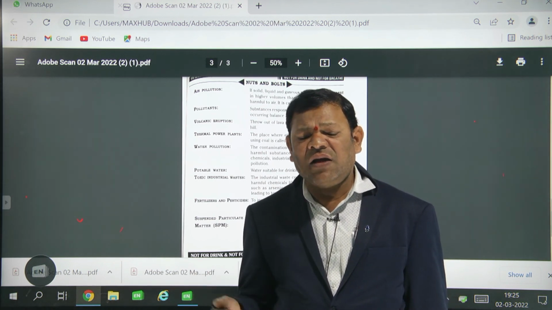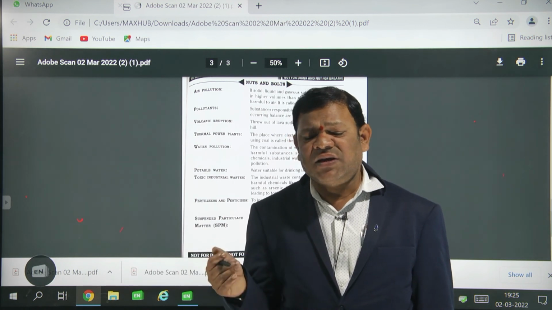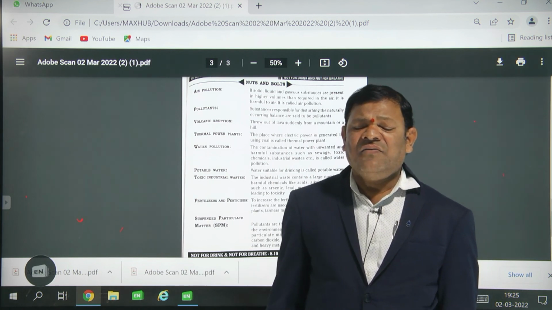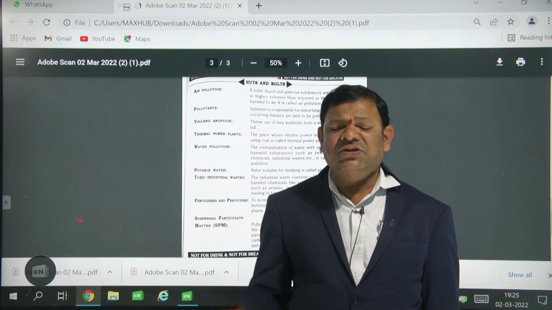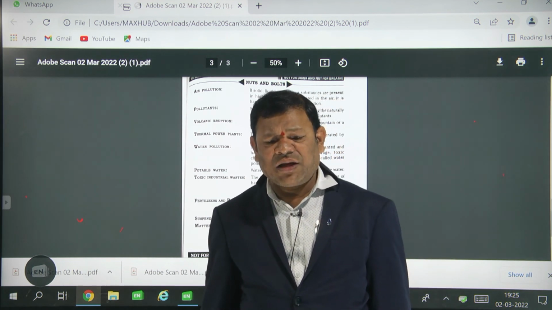In day-to-day life we use mineral water, which has chemicals added, so it gets some color and some sweetness. Fresh water has no color, no shape, no size, no odor, no smell.